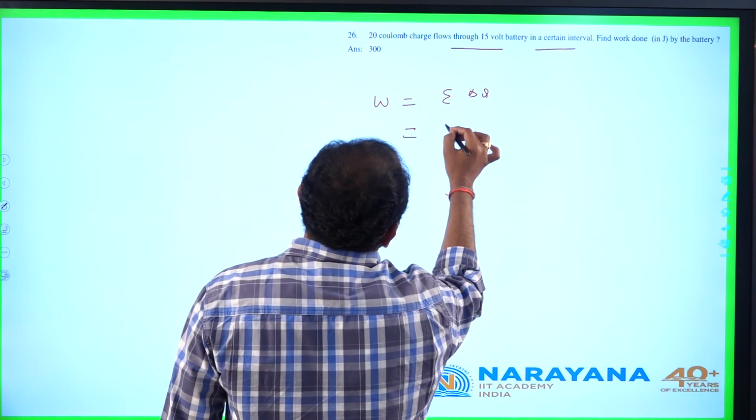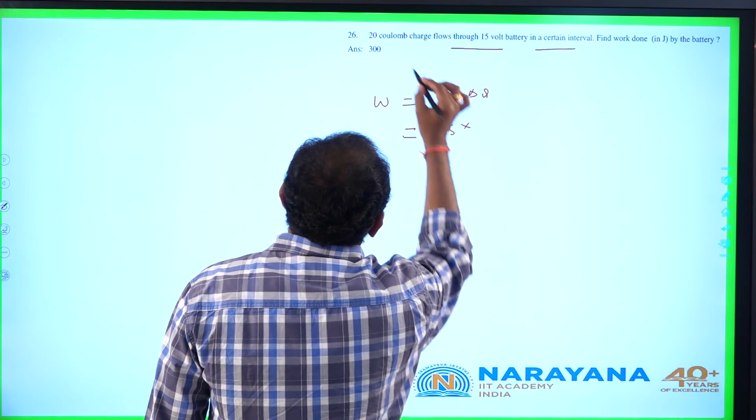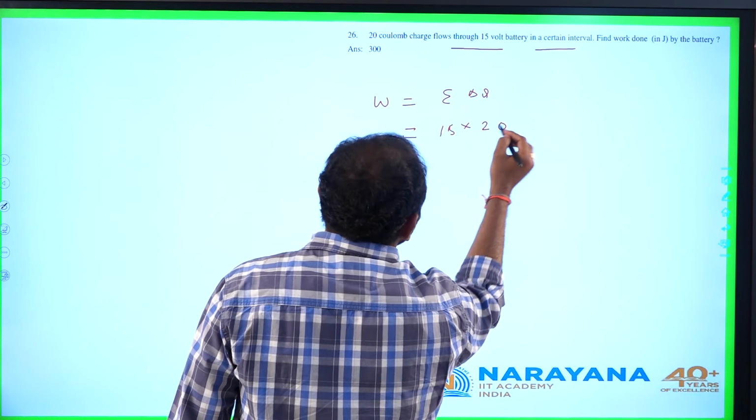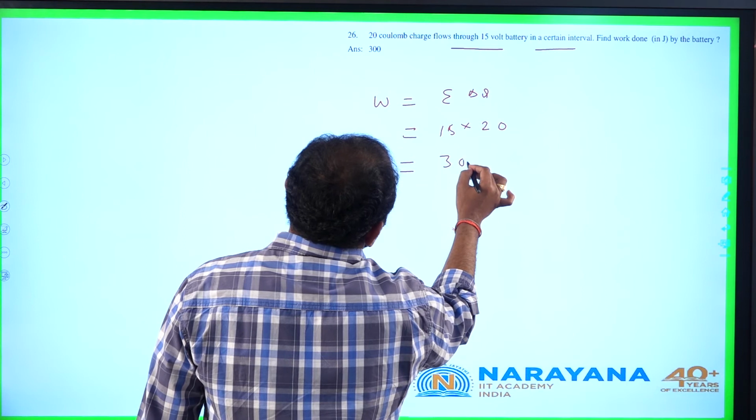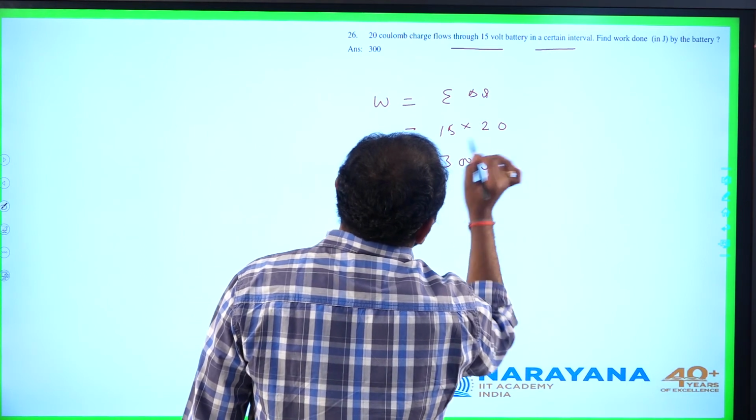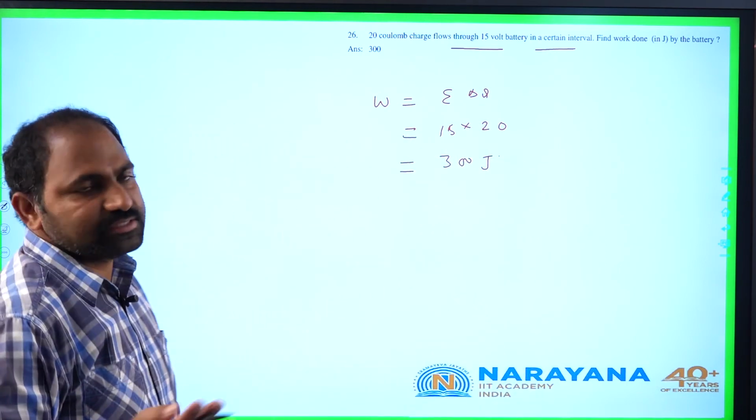It is given EMF of cell as 15 volts. Charge supplied is 20 coulomb. All are given in SI units. Simply this is 300 joule. Let us go to the next question.